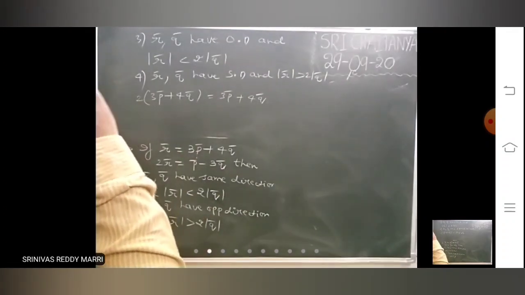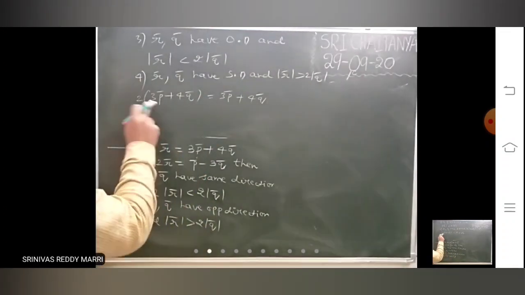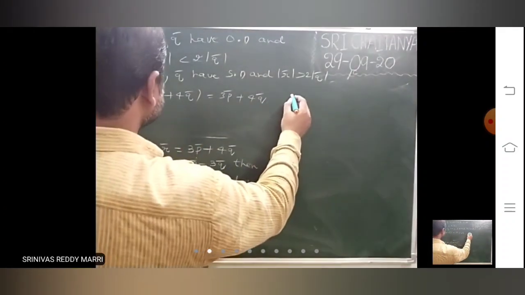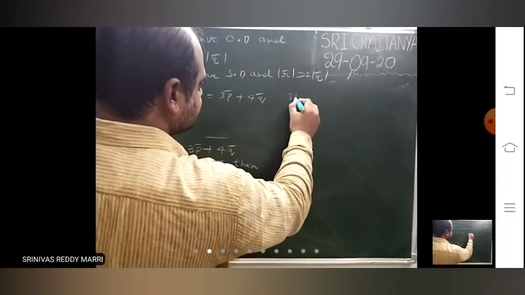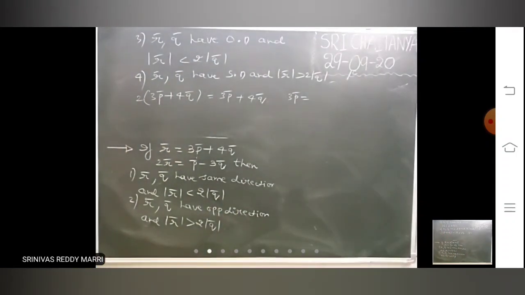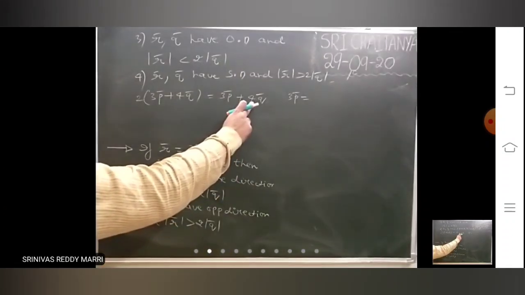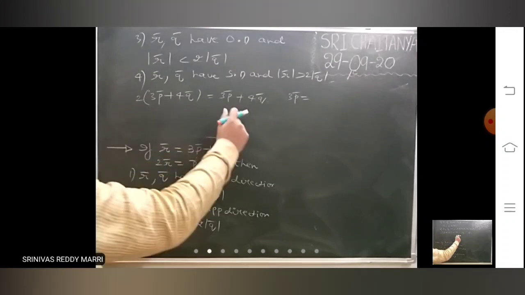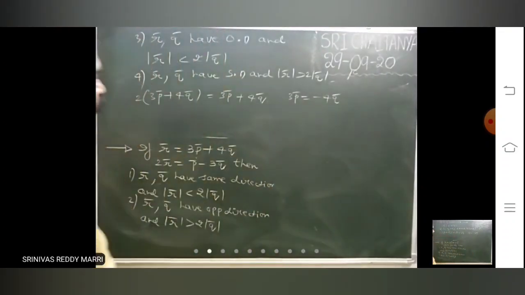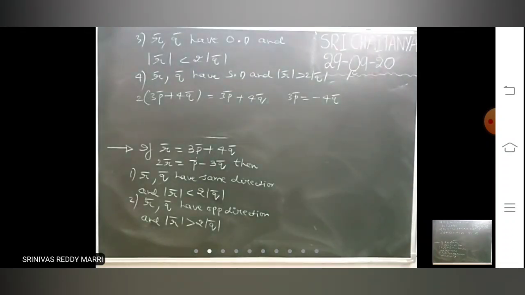What is the relation you will get? The p terms we bring this side, so this is 6 minus 3, which means 3p bar equals, on the other side, 4q bar minus 8q bar, which means minus 4q bar.